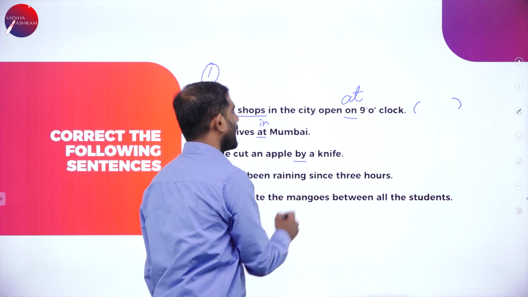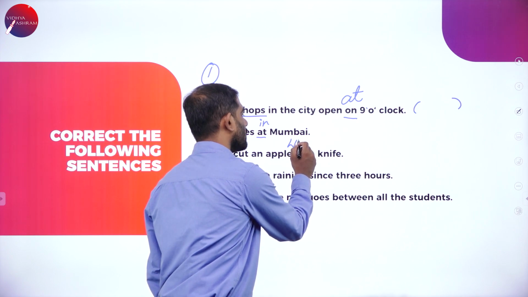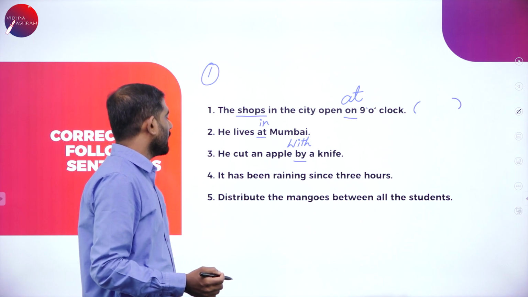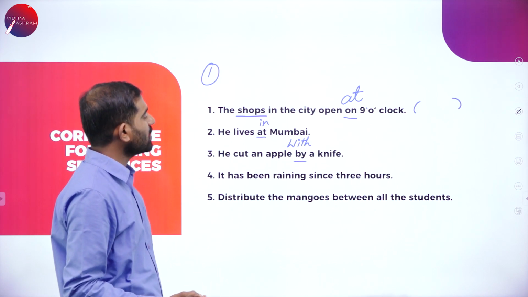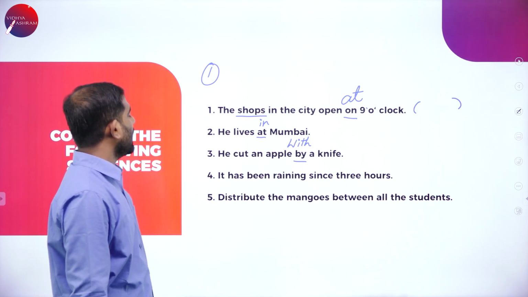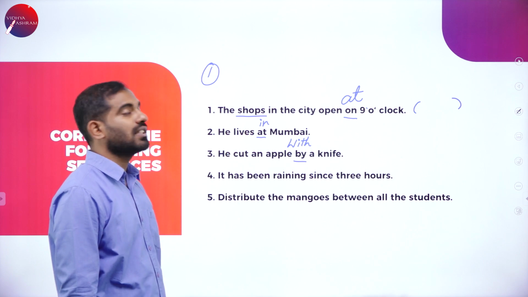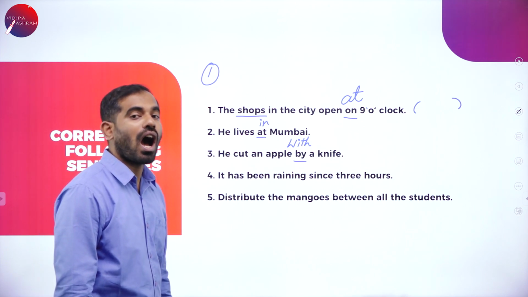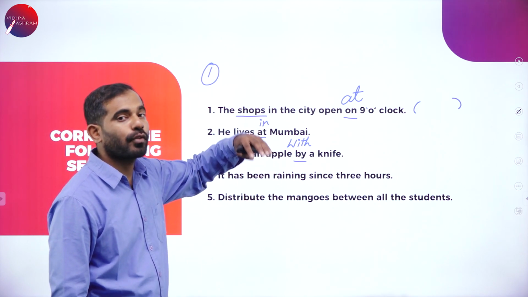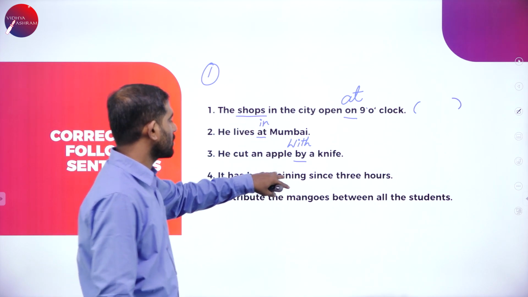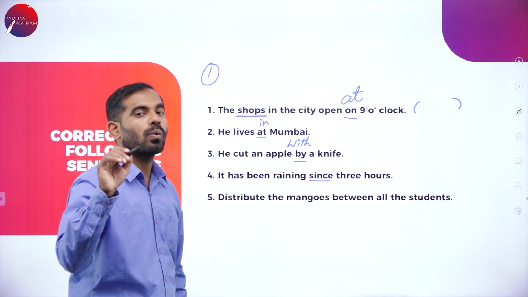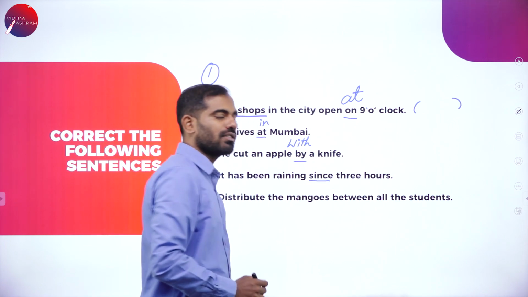He cut an apple by a knife. The error is by, it is with. With a knife. It has been raining since 3 hours. I already told you, we are talking about present perfect tense, has been raining. So with which word do we replace since?